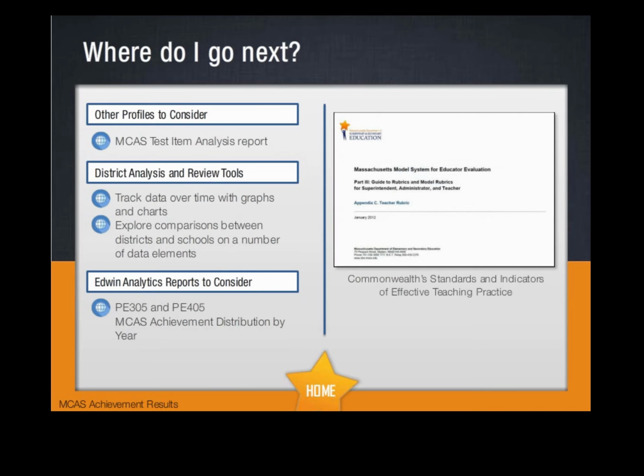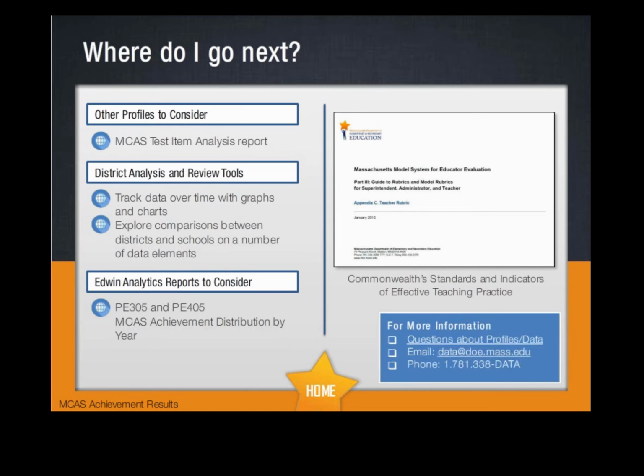Indicator 1C in the Standards of Effective Teaching Practice outlines the expectations for analyzing data from assessments, drawing conclusions, and sharing them appropriately. Click the link on screen to learn more about the Commonwealth Standards and Indicators of Effective Teaching Practice.